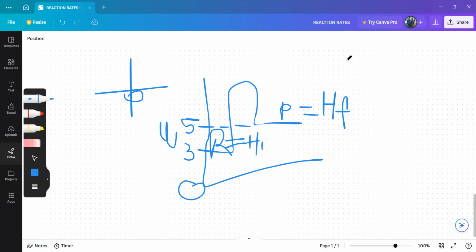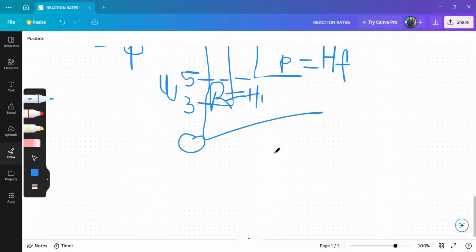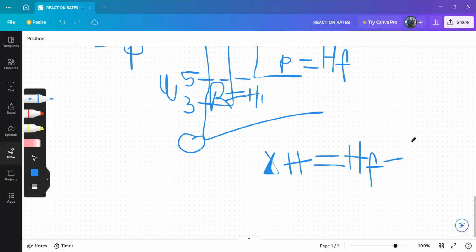So if we are to compute our delta H in this scenario, that is H final minus H initial.